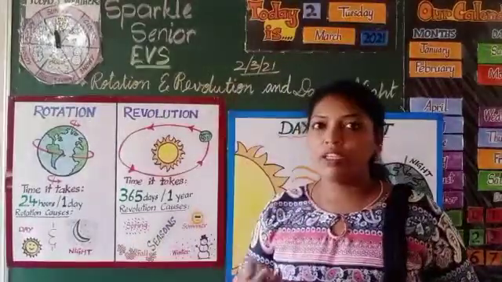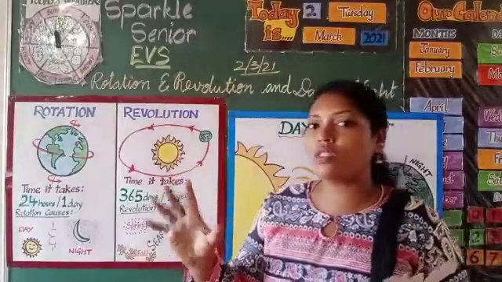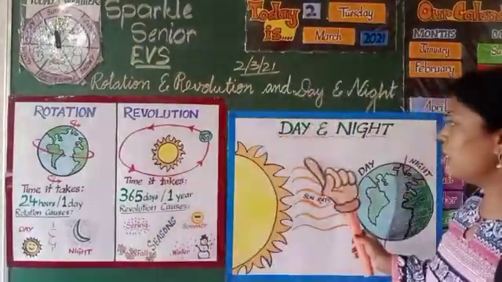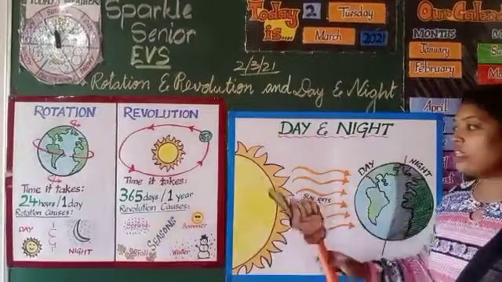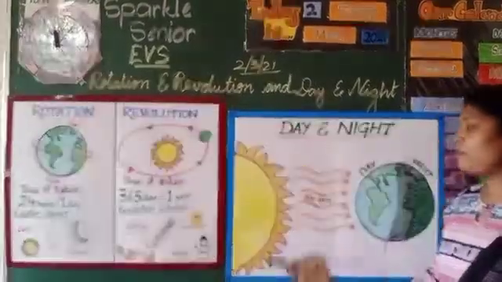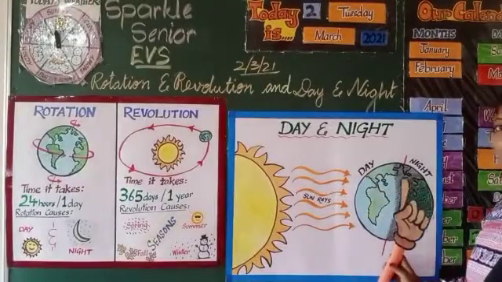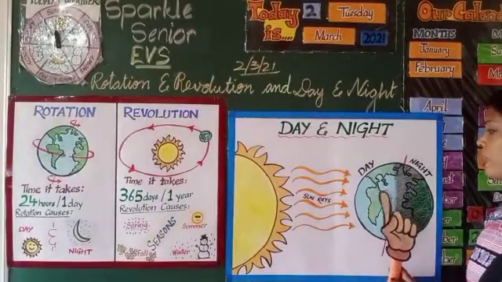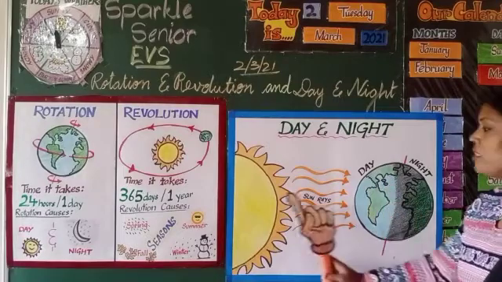While moving, one side of the earth will always face towards the sun. You can see in this picture very clearly. This is the picture of day and night. This is the picture of the sun. And this is the earth. The earth, what movement is going on? Rotation. When earth rotates, the one side of